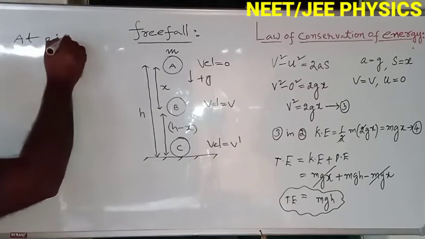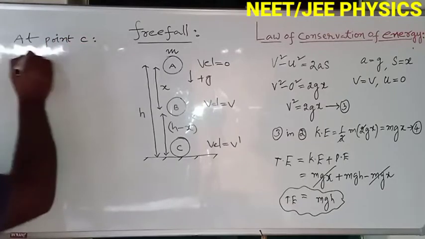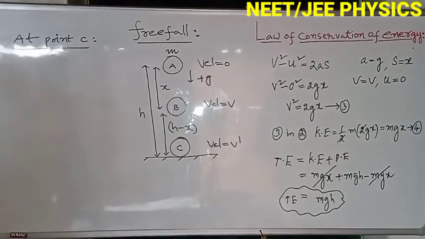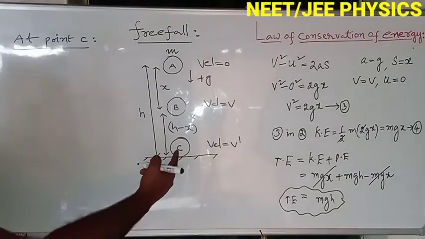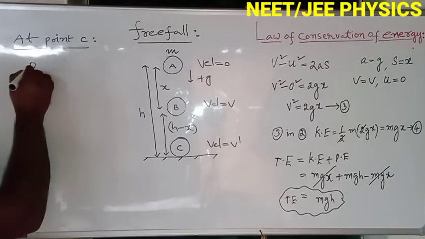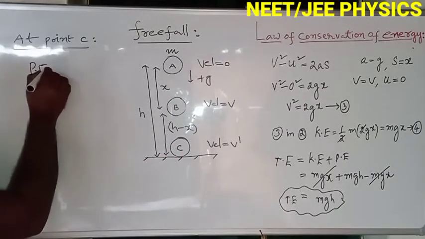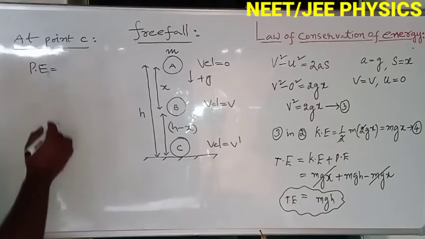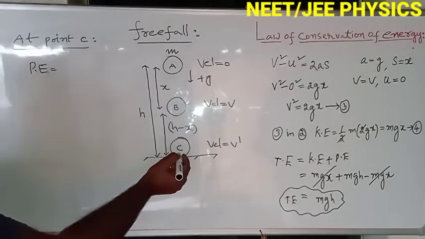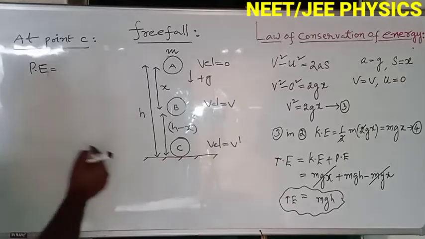At point C, you see here. At point C, potential energy: the height is 0 from the ground.